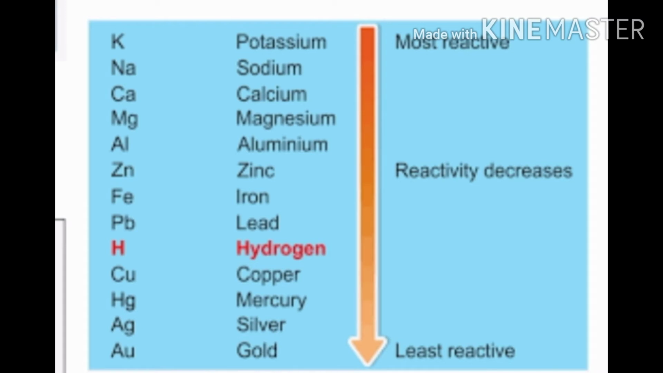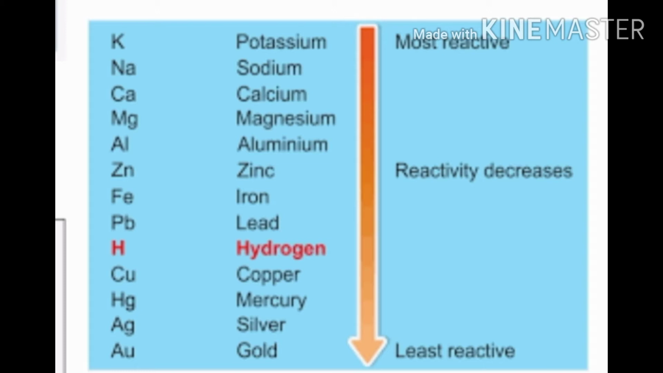Look at this reactivity series. Here the metals are arranged in the order of their decreasing reactivity. Metals such as potassium and sodium react so vigorously that they catch fire. Metals such as aluminium, zinc, lead react with the oxygen and form a thin layer of oxide on their surface. This protective oxide layer prevents the metal from undergoing further oxidation.